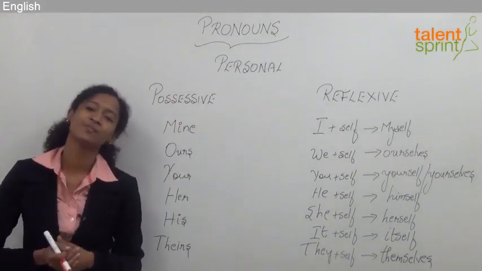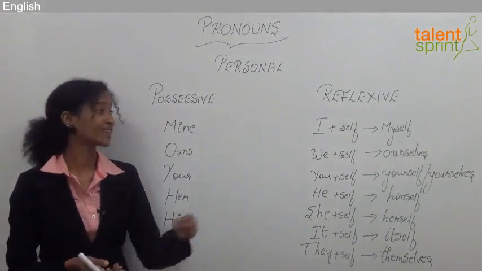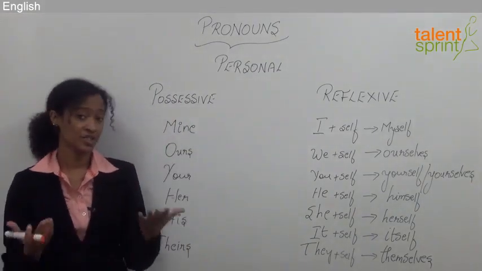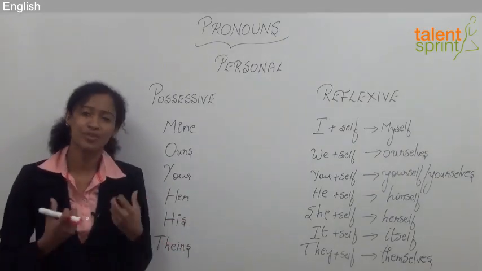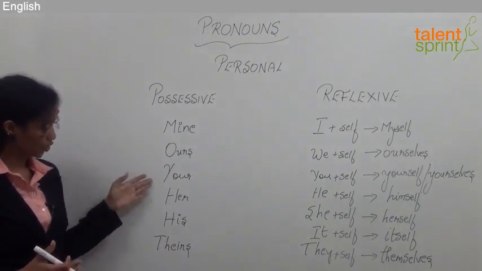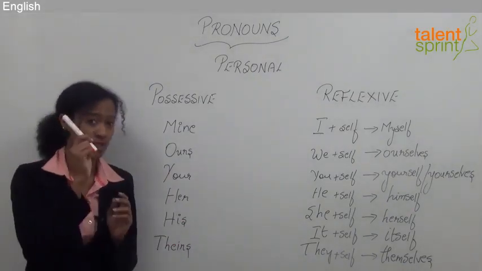So under personal pronouns, we have two segments. One is the possessive pronouns and the other is the reflexive pronouns. Now what are possessive pronouns? Possessive pronouns are those which express possession or ownership. So we have mine, ours, yours, hers, his, and theirs. So for example, this pen is mine.